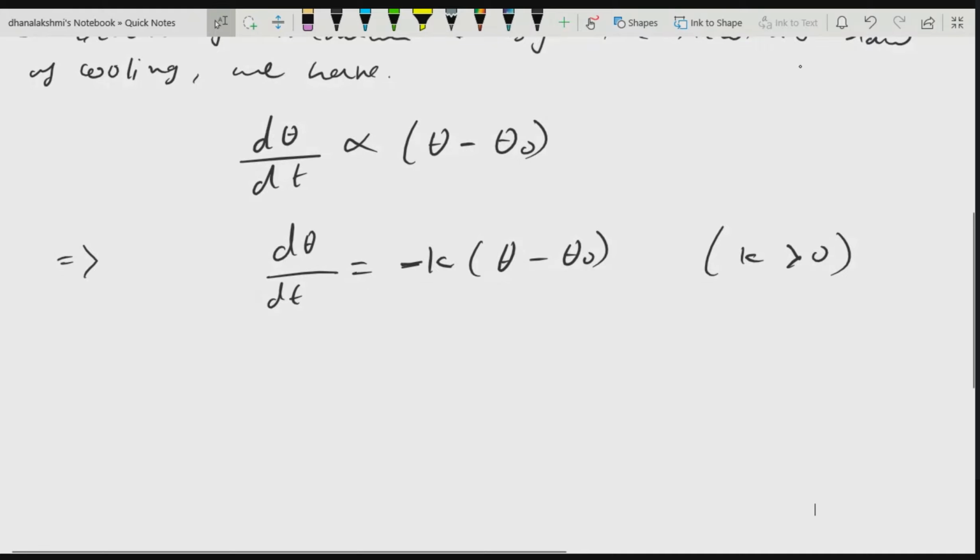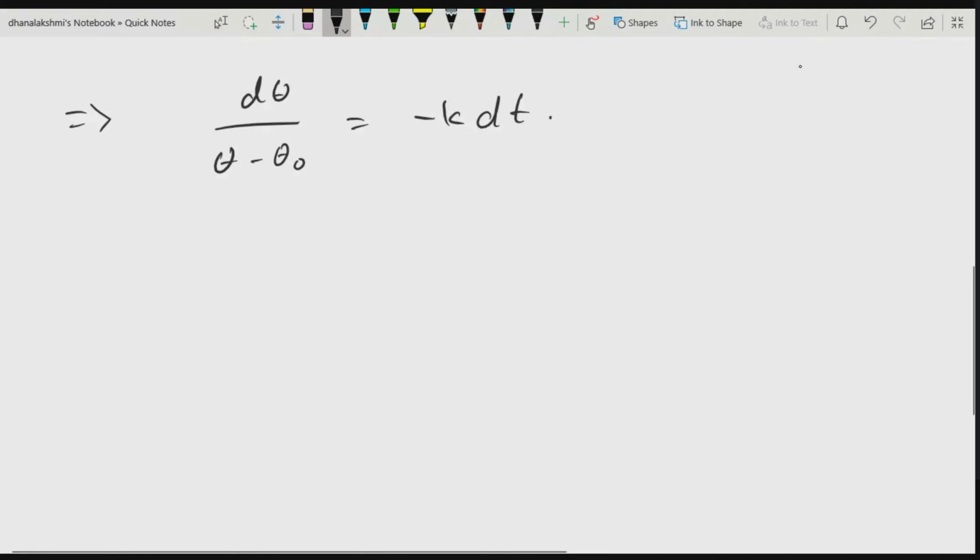So here you have a differential equation. Is it a differential equation or not in terms of theta and t? Yes, ma'am, it is a differential equation. And it is also in which form? Variable separable form. That means with theta I can write d theta, and t terms I can write with dt. Now I need to get the solution for this one. On integrating, let me write d theta by (theta minus theta naught) is equal to integral of minus k, with k outside the integral, dt.